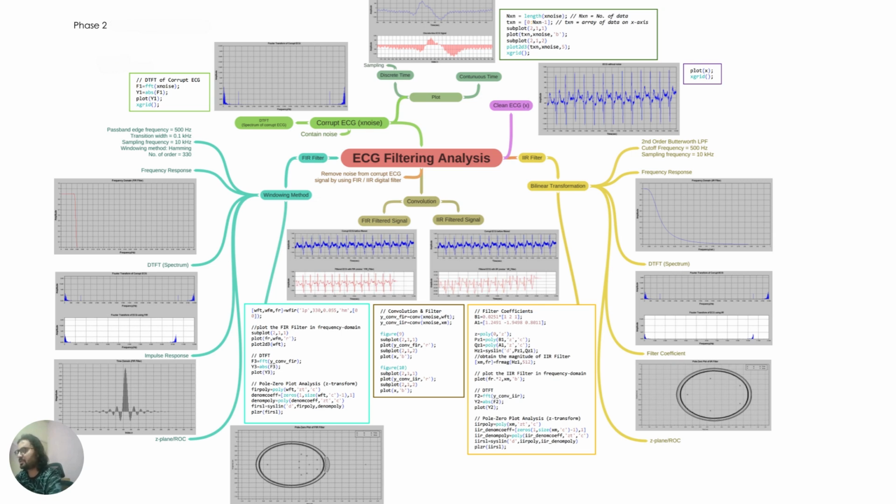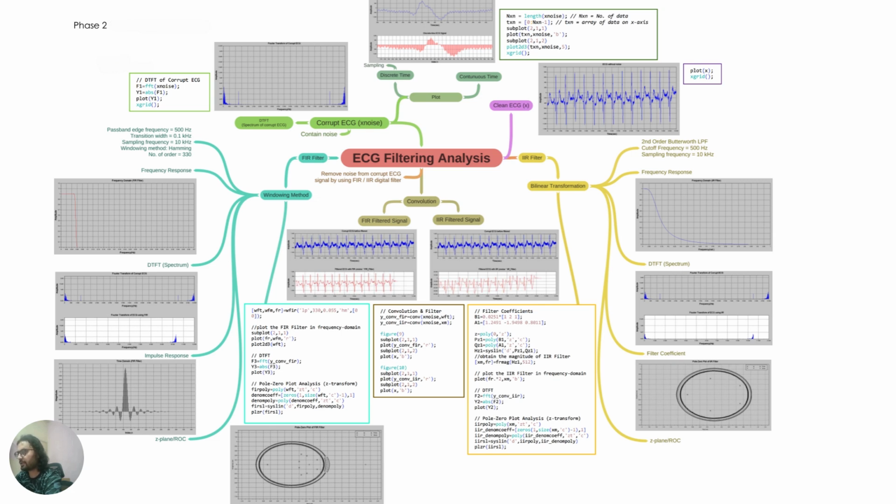In this assignment, the goal is to clean a noisy ECG signal and analyze the effect of the filtering process using various tools including time domain and frequency domain analysis. Corrupt ECG signal plus noise. This is the noisy ECG signal that needs to be cleaned. The noise could arise from different sources like muscle activity, electrode motion, or environment interference.